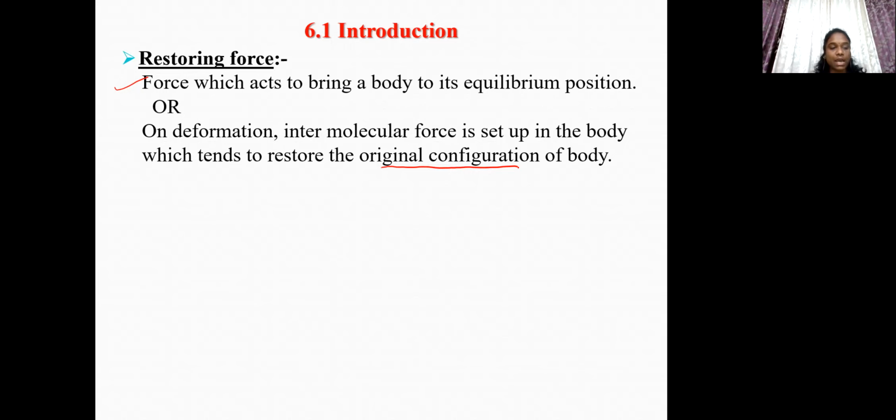When the external applied force is removed, the interatomic forces tend to restore the original positions of the molecules, and thus the body regains its original shape and size. However, this is possible only within certain limit.